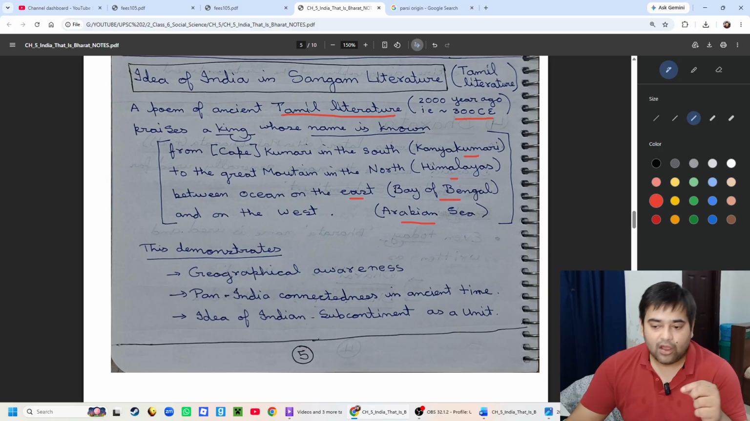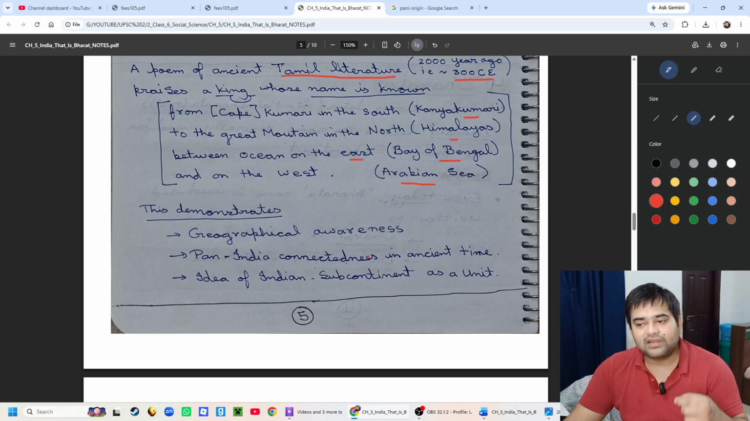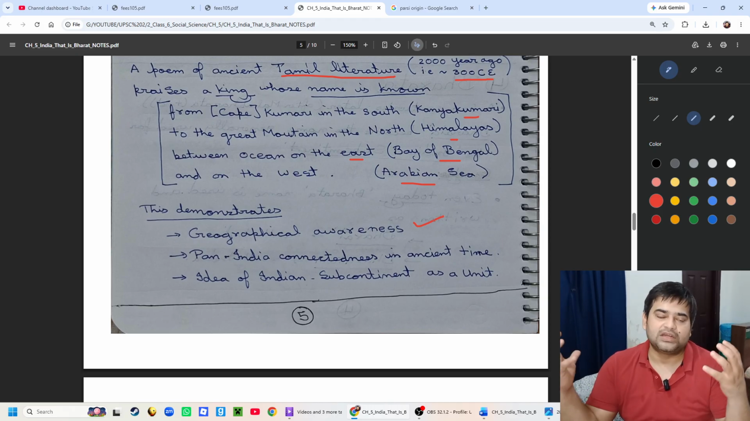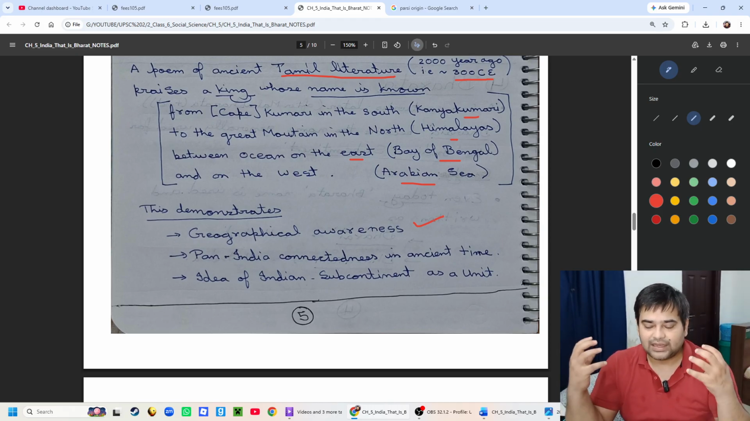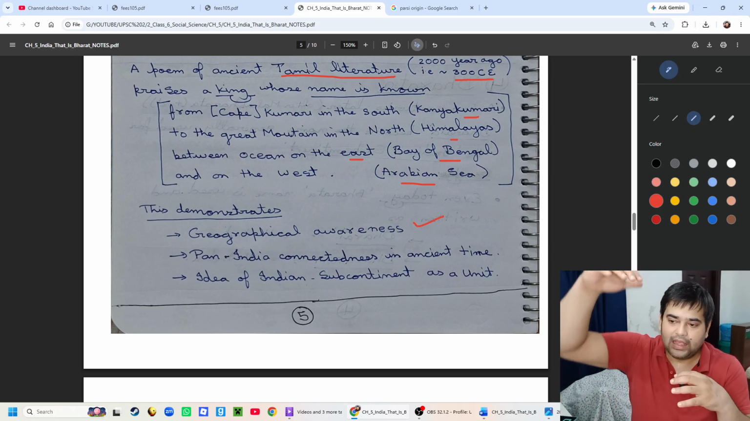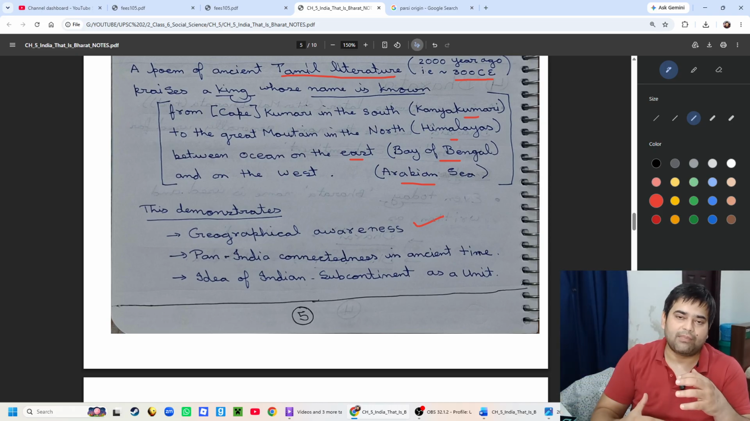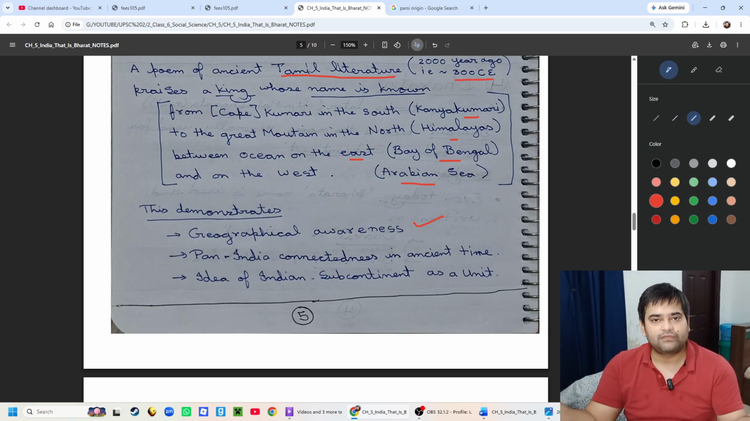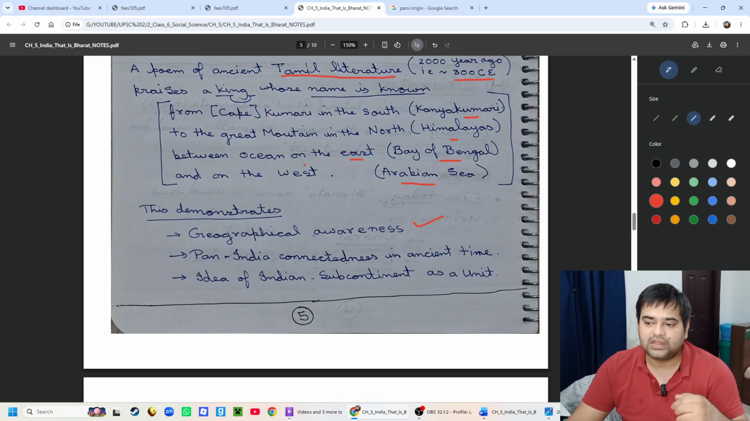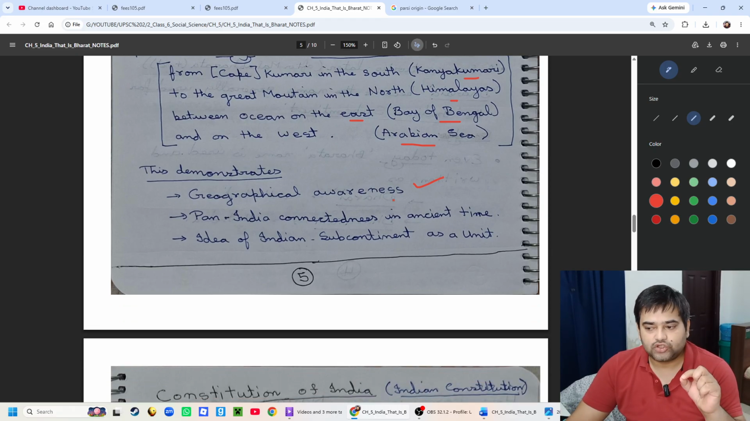So what does this demonstrate? That even in the south, there was a geographical awareness of India as a distinct geographical unit, the Indian subcontinent. People were aware that India is the land below the mountain and above the seas. So geographical awareness was there, that people knew that in the extreme north there is a mountain, in the extreme south there is the sea, and east and west there is ocean.